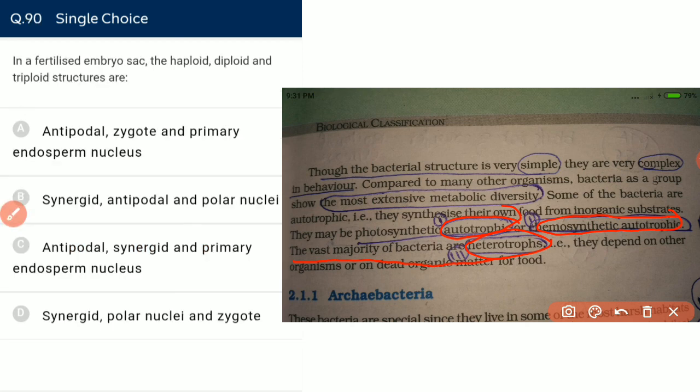In a fertilized embryo sac, which are the haploid, diploid and triploid structures? Antipodal is haploid, yes. Synergid is haploid. And we have only one triploid structure, the primary endosperm nucleus, so that is not going to be our answer. Our answer is synergid is haploid, zygote is diploid, and primary endosperm nucleus is triploid. So it is our correct answer.